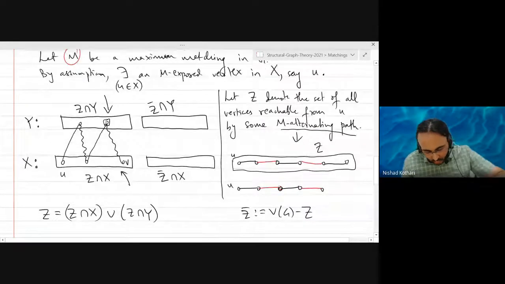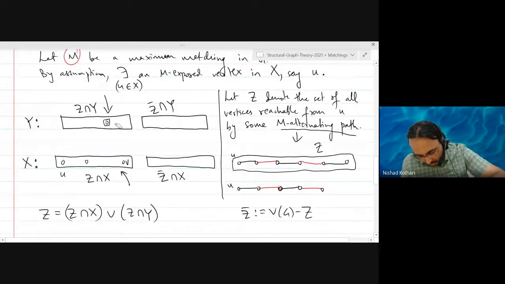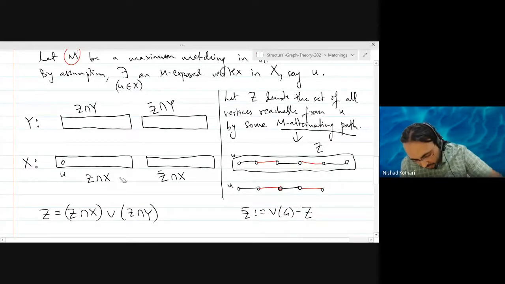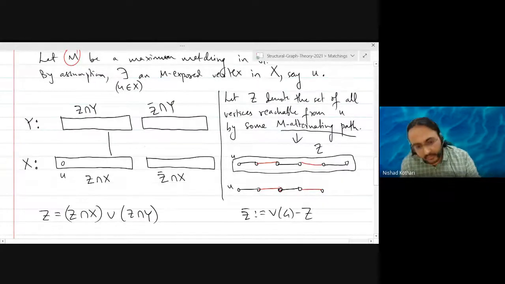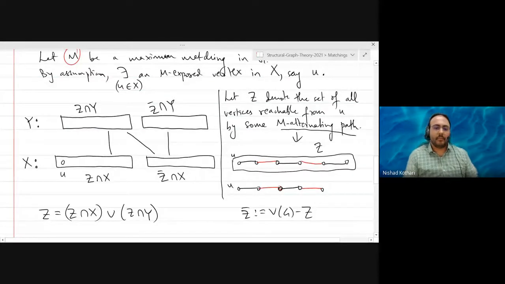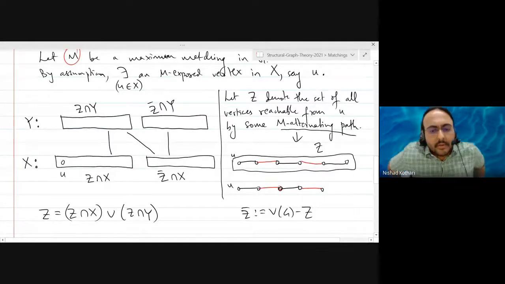So what do all the edges of this graph look like? There are three possibilities. Either they connect the bottom left to the top left, or they connect the top left to the bottom right, or they connect the bottom right to the top right. These are the three kinds of edges in this graph.